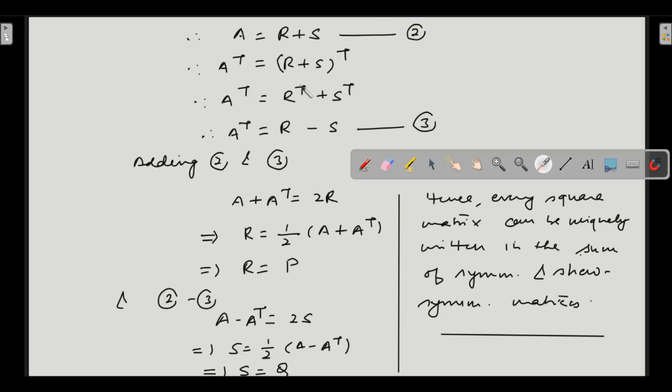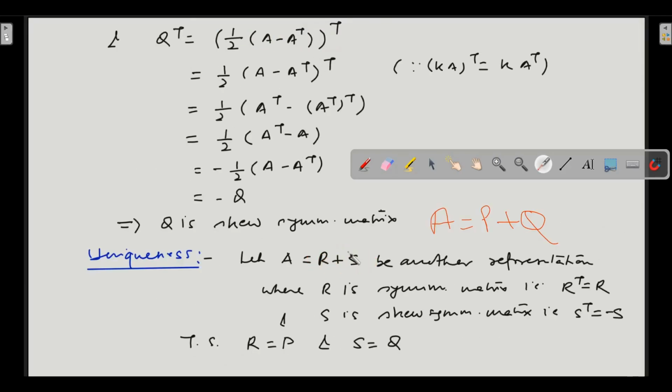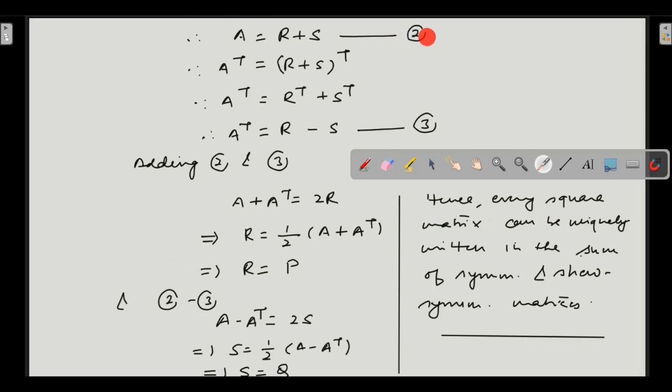So let us prove the unique representation. Now A is equal to R plus S. Right now we have assumed A is equal to R plus S. Let us call this equation number 2.